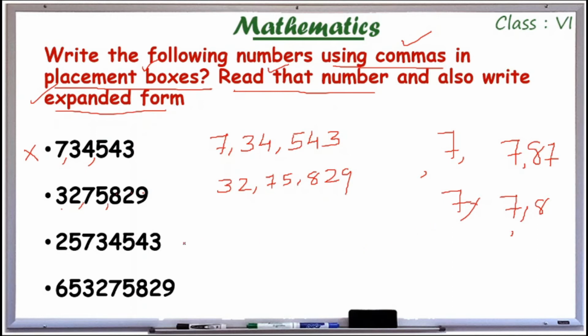And look at this third number. First 3 digits and then 2 digits. Now it is 2 crore 57 lakhs 34,543.